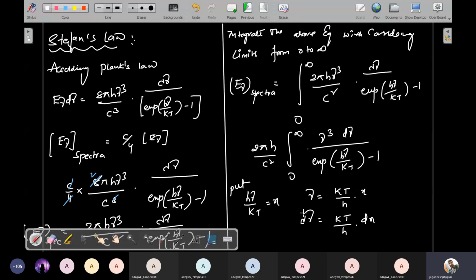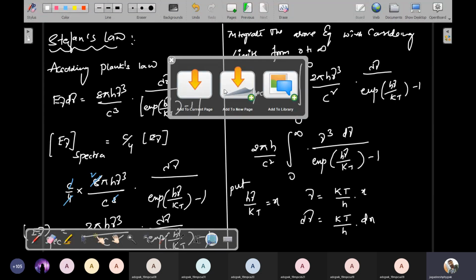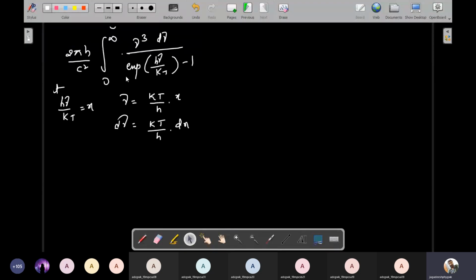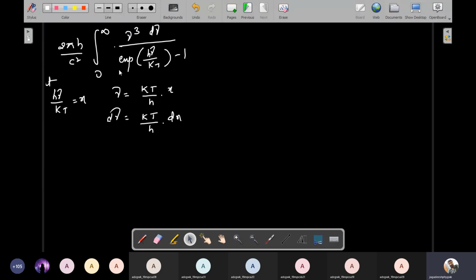Because I prove gamma and d nu again, simply put these in the above equation. So you put this equation into the above equation, then you will get another format. I'll copy this equation and paste it in the next page.